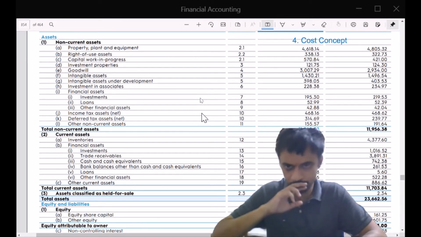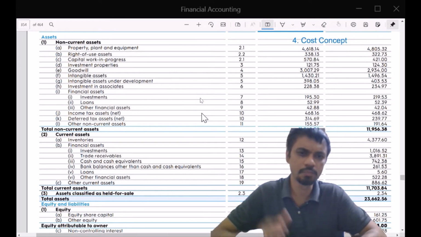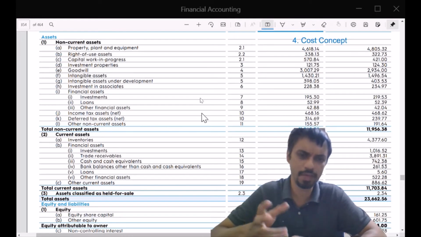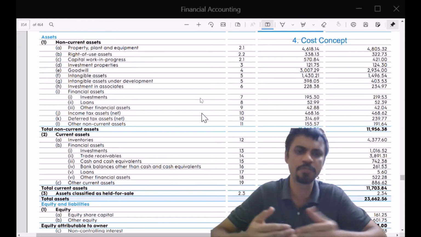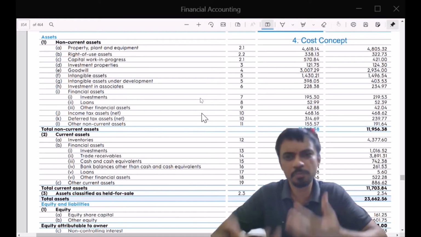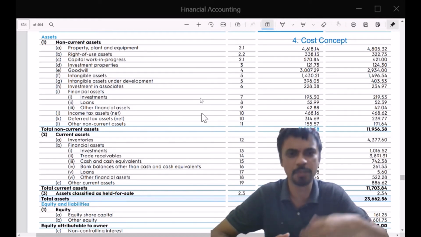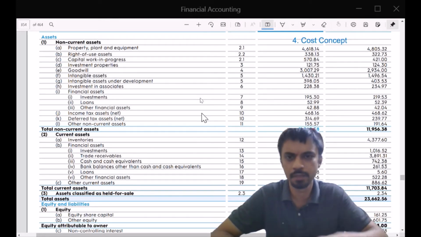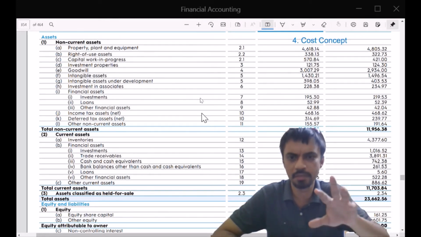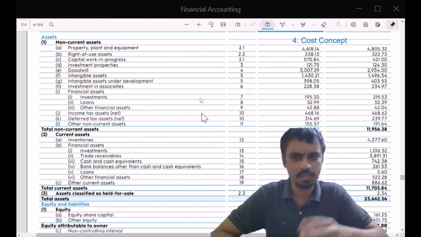Deferred tax assets. So income tax law has a provision for you to defer some of the tax. You need not pay it immediately, but you may have still paid it, and it's one of the assets that you have. That means you don't have to pay in future, right? So your money is lying with the tax department, both in J and K. Lastly, other non-current.